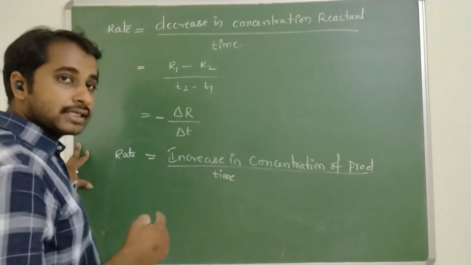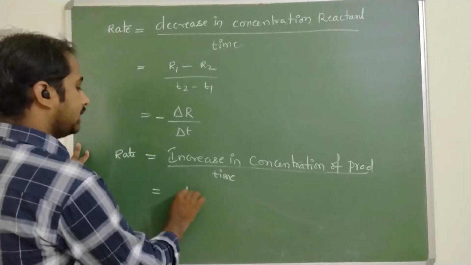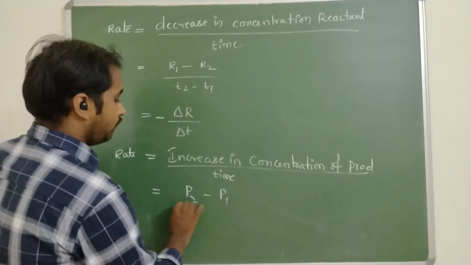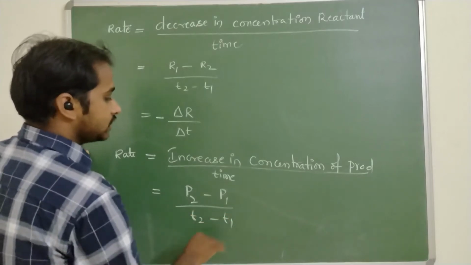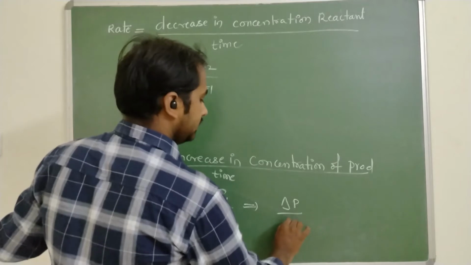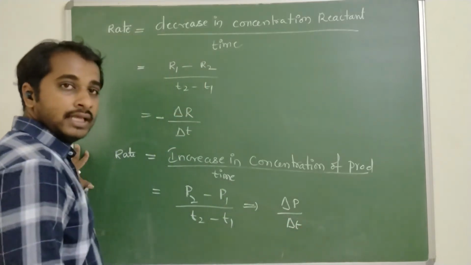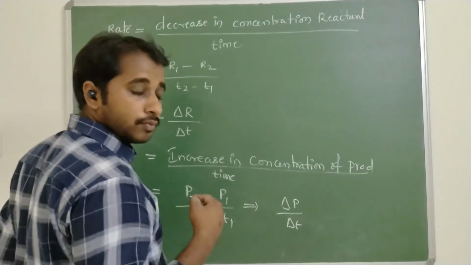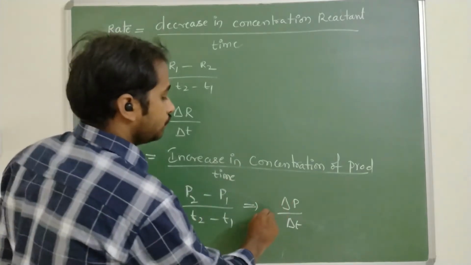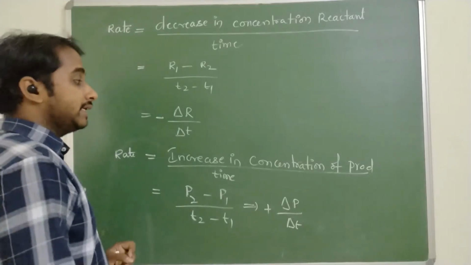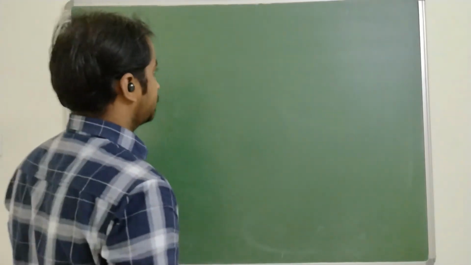Product concentration increases. Let the concentration of product at T2 be P2 and at T1 be P1, so the rate is P2 minus P1 by T2 minus T1, which can be written as delta P by delta T. As the concentration of products increases, we take a positive sign for the product rate.